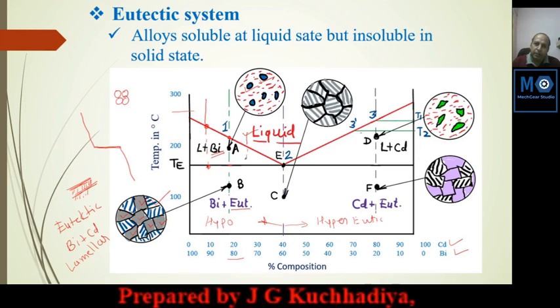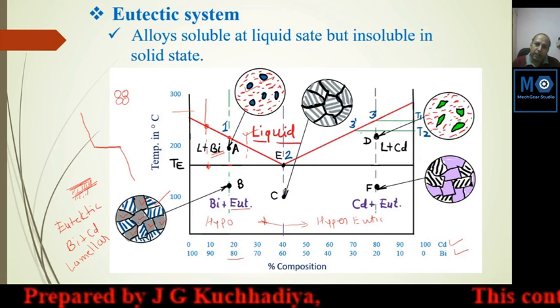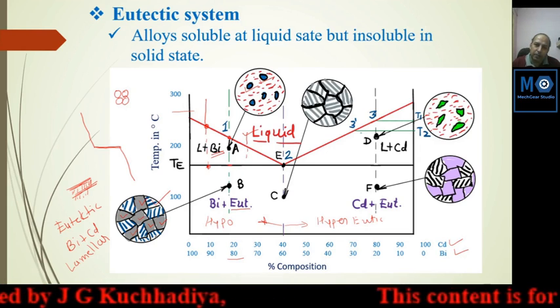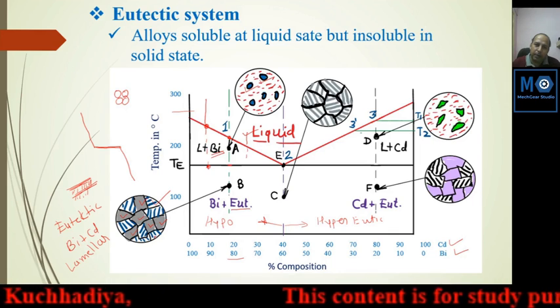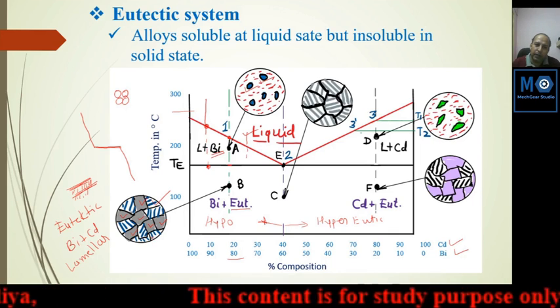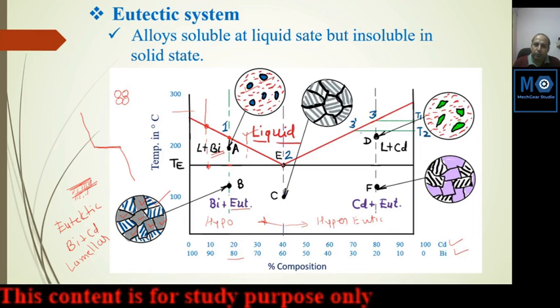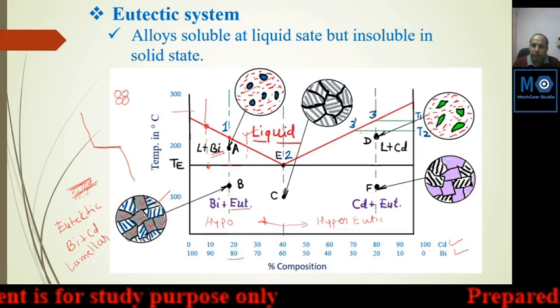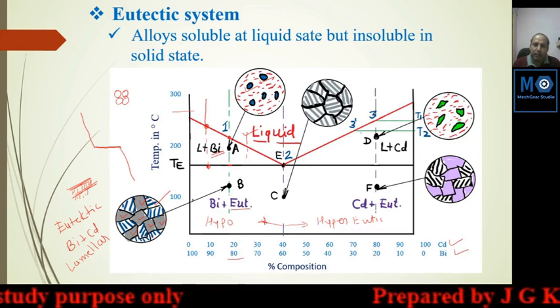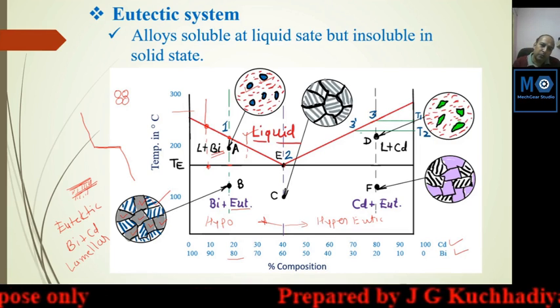In this region, suppose you are going, this area will be increased. Less amount of bismuth and cadmium mixture means lamellar or eutectic mixture will be less. So in this region up to eutectic point, this solidification will be changed. This is not structure, this is solid phase.